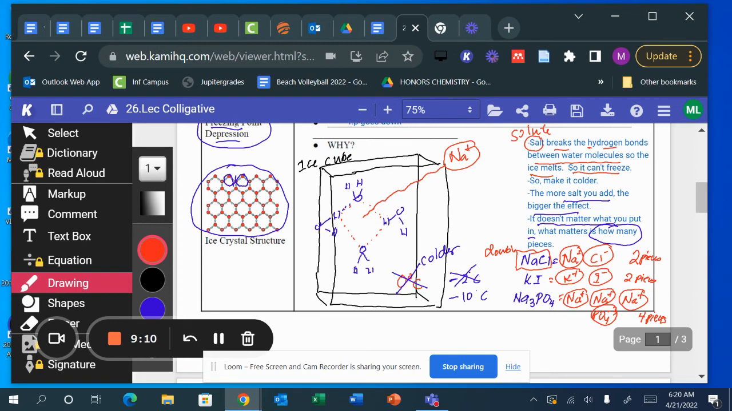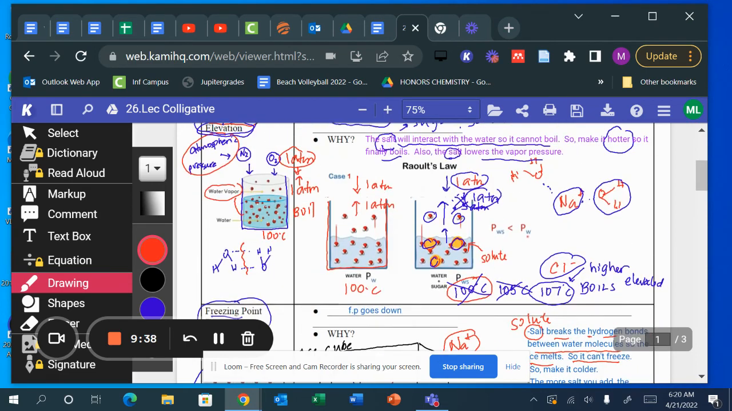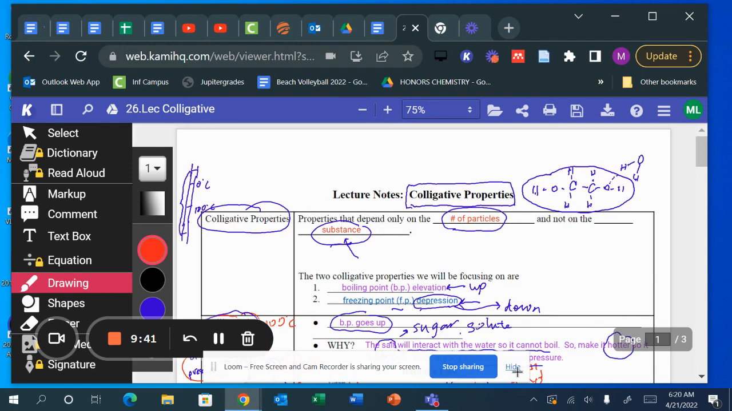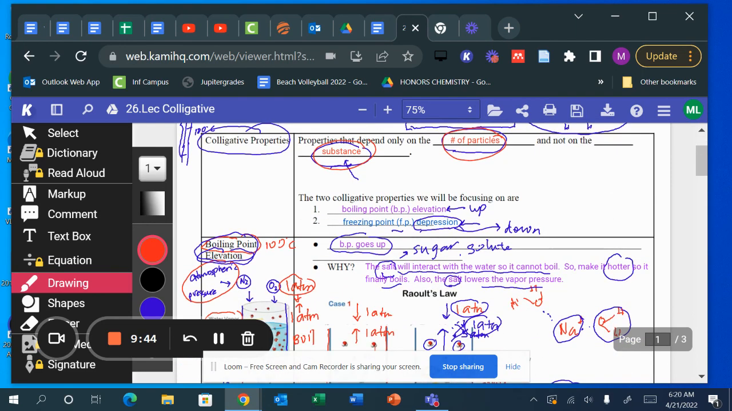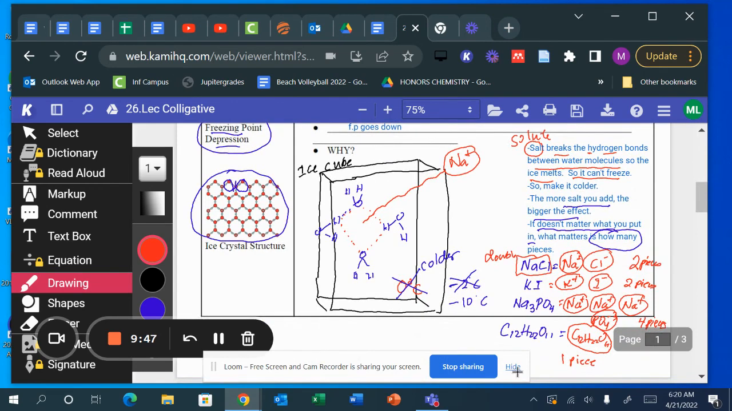Okay, also, you don't have to have a salt, you can also have a sugar in there. So let's say C12H22O11, that is table sugar. When you drop that in water, you only get 1 piece, C12H22O11, because it is a covalent compound. The bonds won't break, so you only get 1 piece. So you won't double the effect. You just have 1 effect from 1 piece. So again, colligative properties are properties that depend on the number of particles, not the type. So this will tell you how many pieces or how much effect it will give on the boiling point and the freezing point.